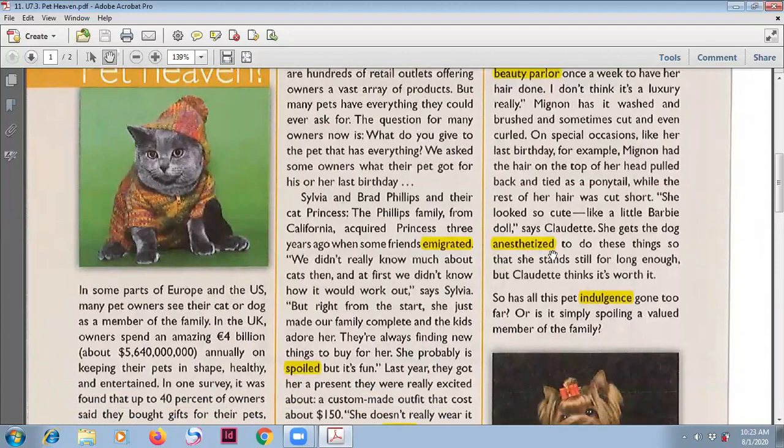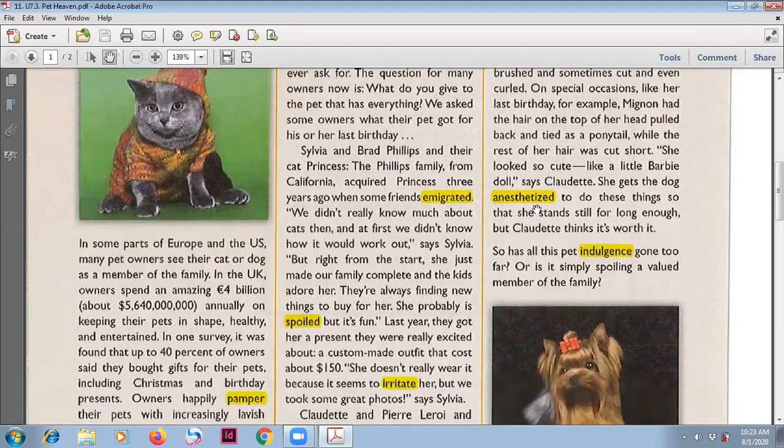Anesthetized, yeah. This is to inject a kind of drug into somebody's body. This person loses his or her consciousness. So the same thing. The dog is anesthetized to lose its consciousness so that you can do anything to that dog. And here is indulgence.